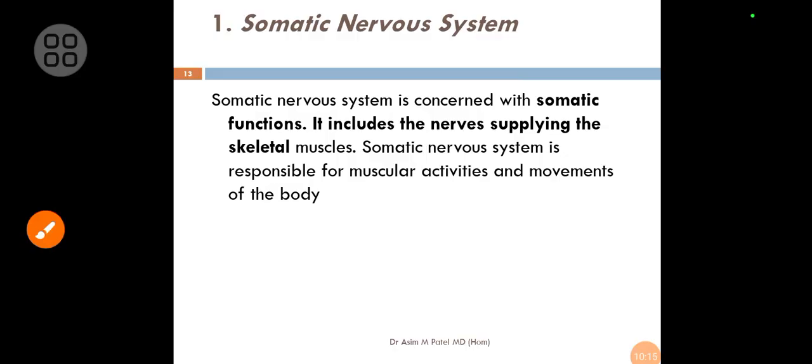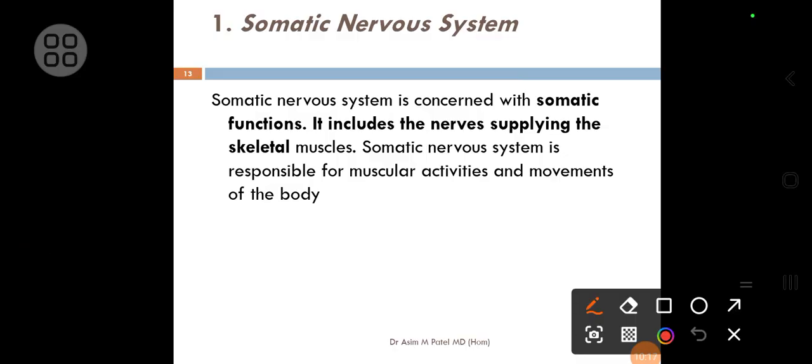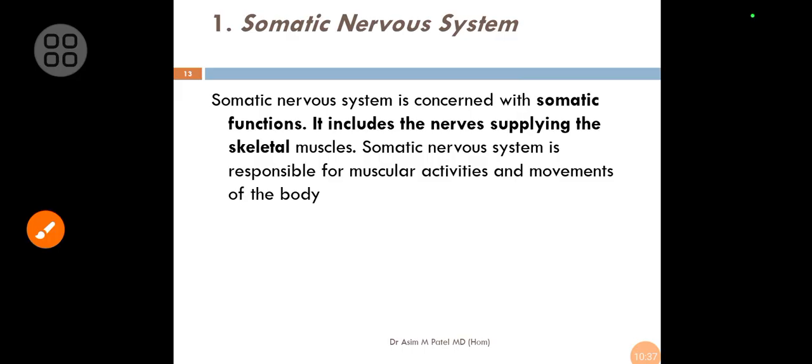So somatic nervous system is mainly responsible for the somatic functions. It is mainly responsible for controlling the muscles. It is responsible for muscular activity and it controls the movements of the body. So somatic nervous system controls the contraction and relaxation of muscles. It is mainly responsible for controlling all the muscular activities of the body.